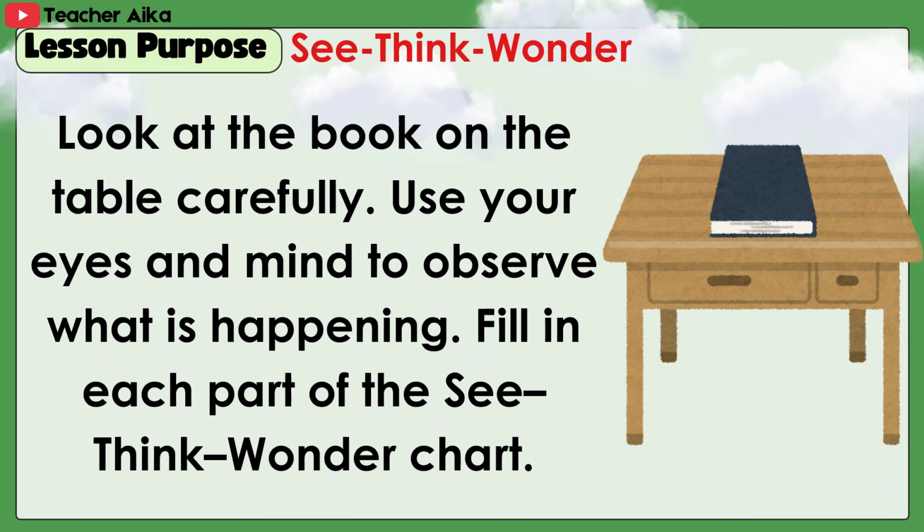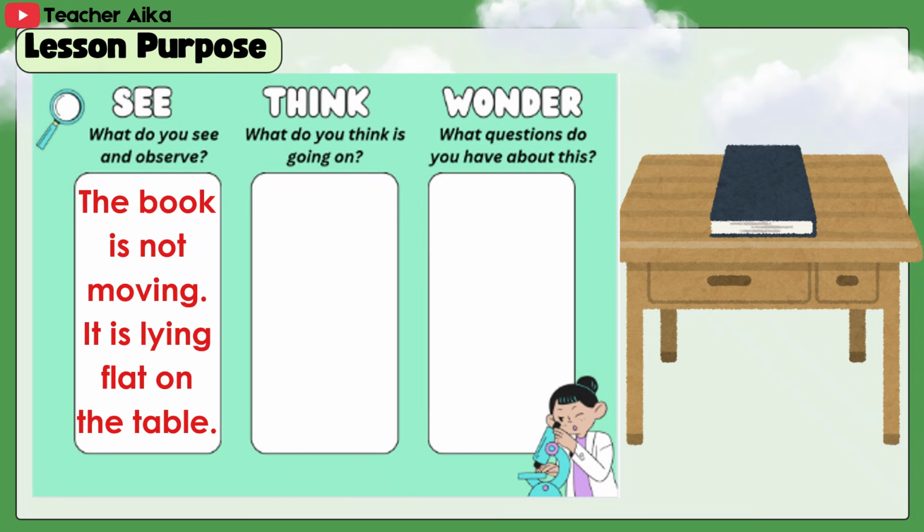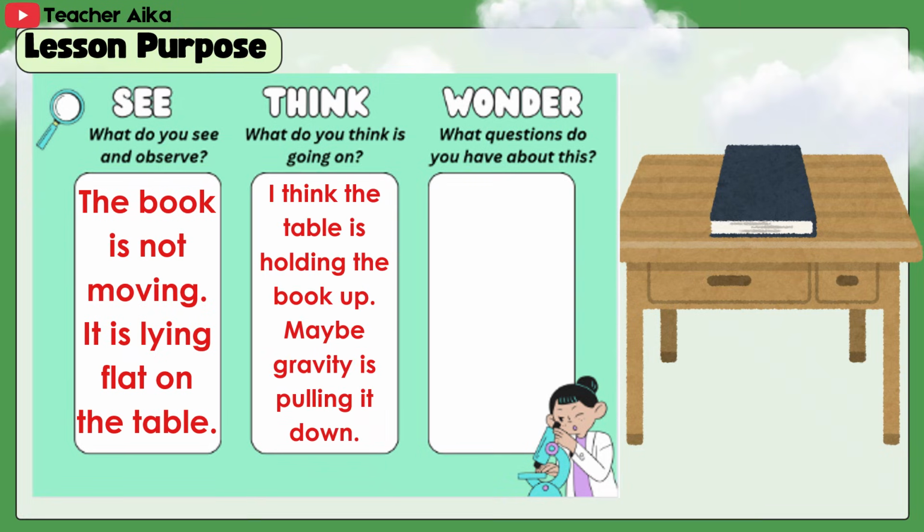Fill in each part of the See, Think, Wonder chart. What do you see and observe? Answer: The book is not moving. It is lying flat on the table. Think. What do you think is going on? Answer: I think the table is holding the book up. Maybe gravity is pulling it down.